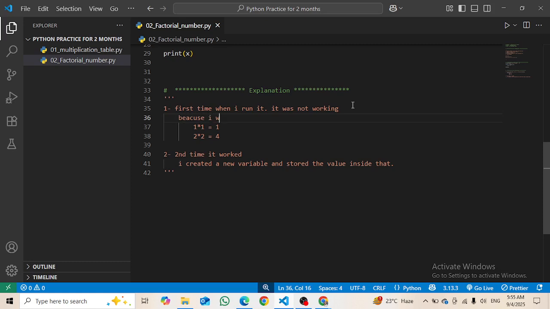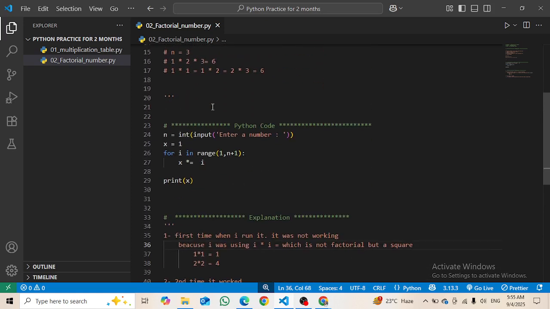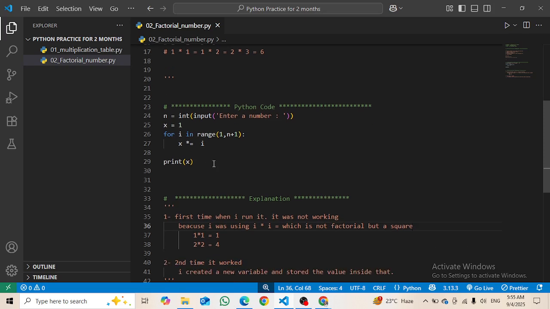Because I was using i multiplied by i, which is not factorial but a square. You can say that, a square, right? So this was about how we can do this, and I think everything is perfect.